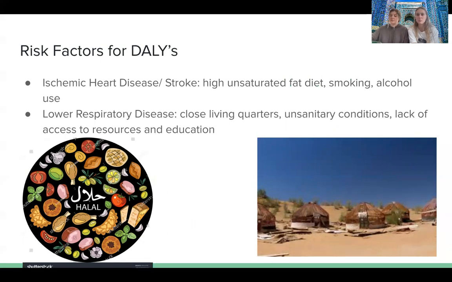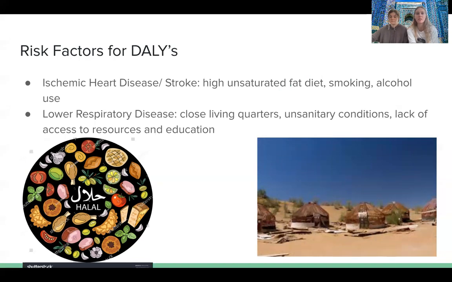Although it's rich in vegetables, it's also heavily concentrated on meats such as lamb and pork and things that are high in fat. And as we see as a global trend, there's a lot more convenience food, processed food, fat food, fast food, which all contribute to these vascular disorders.